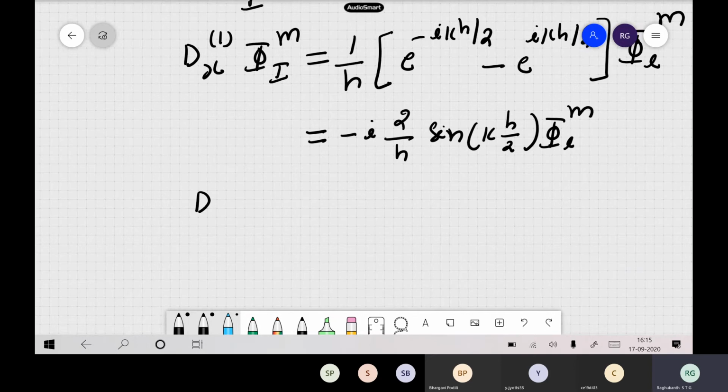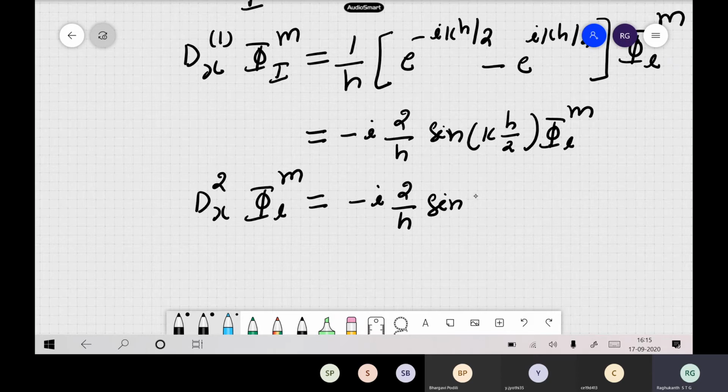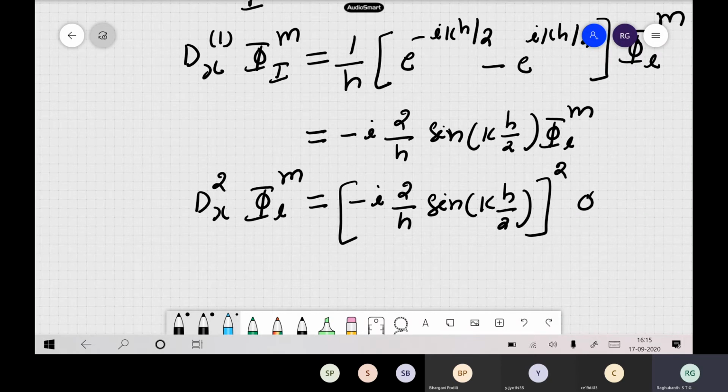So you can also write it like this: once again you substitute in this finite difference equation, and it happens to be minus 2 by h sine of k h by 2, this entire expression whole squared, times phi l of m. This is a very interesting property.